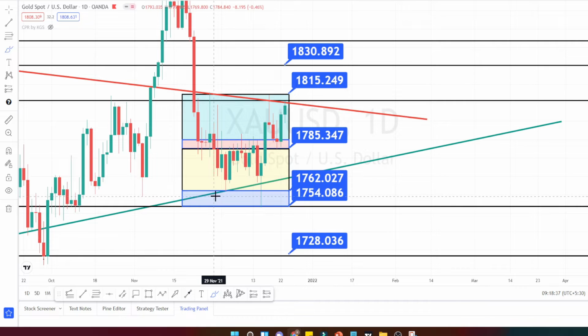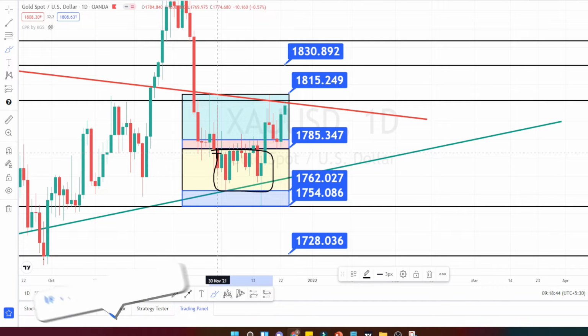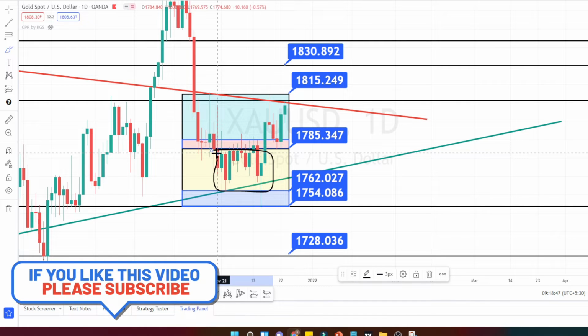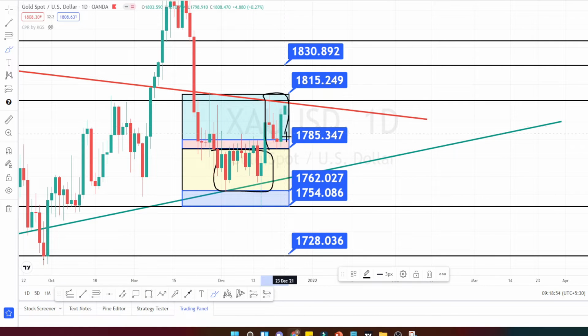Within this support and resistance levels, earlier price action was trading within this support and resistance level of 1762 and 1785. Currently it has broken this resistance level and it is on the second level of support and resistance level. So if the price action wants to move on the bottom side, it has to break this support level, the red color zone over here, then only it can move on the downside.